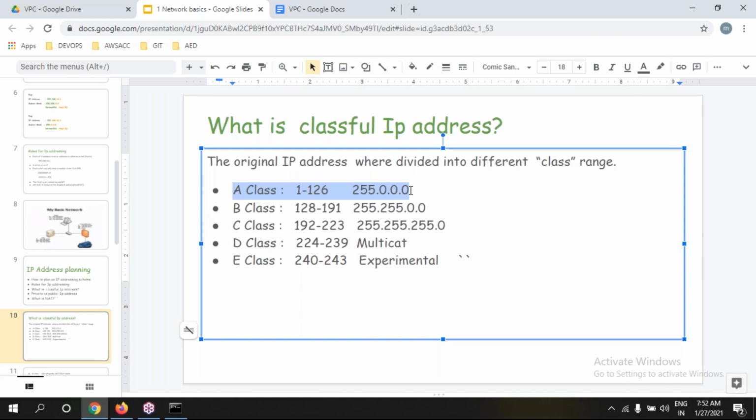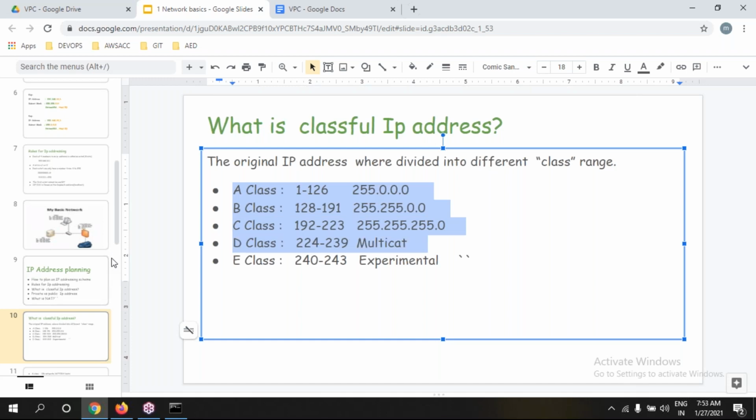Please try to understand that. The class B people's range is only in cities, not in the entire globe. But the entire globe comes under class C. That's it.